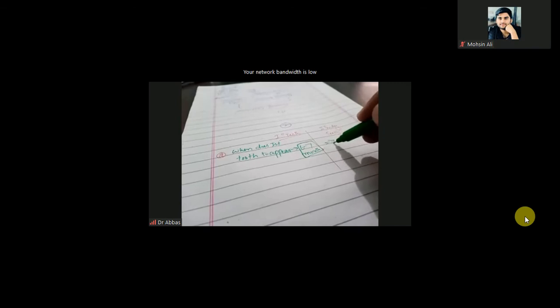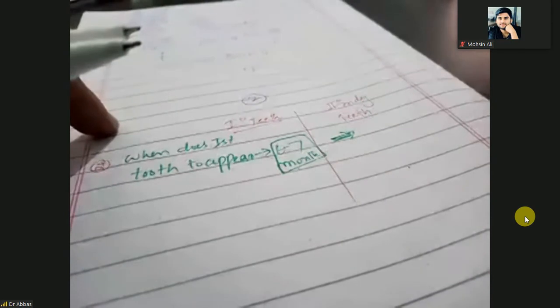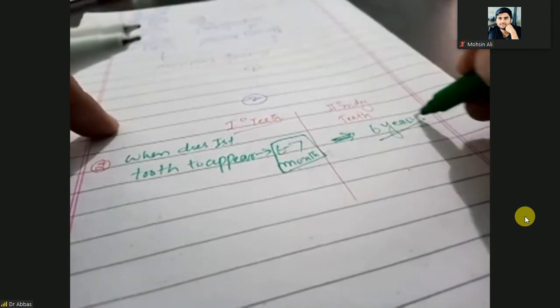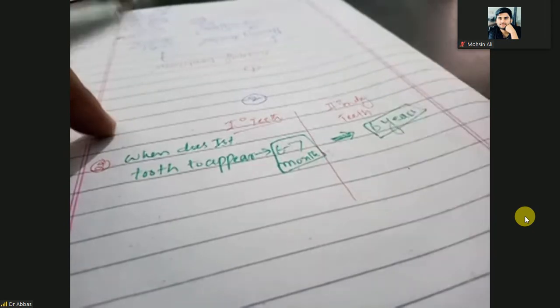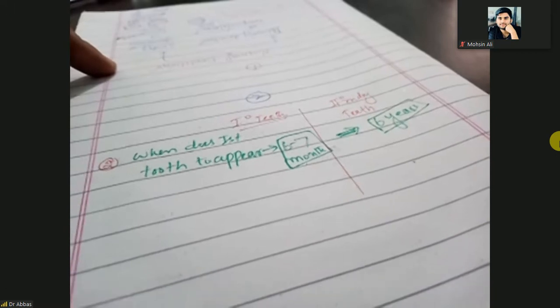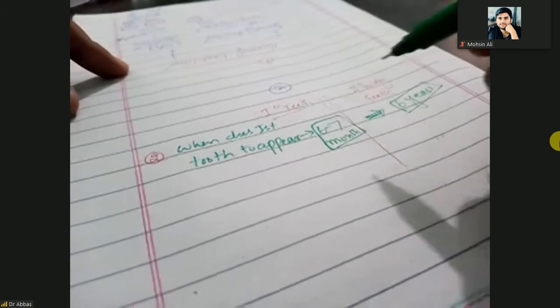But in the case of secondary or permanent teeth, the first permanent tooth will appear at the age of 6 years. So the first primary, milk, or temporary tooth will erupt at the age of 6 to 7 months, but the first secondary or permanent tooth will erupt at the age of 6 years.